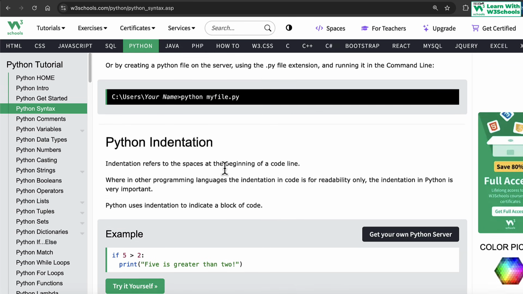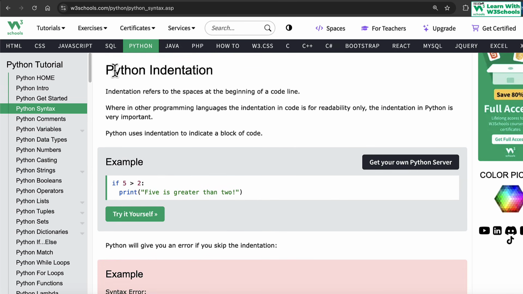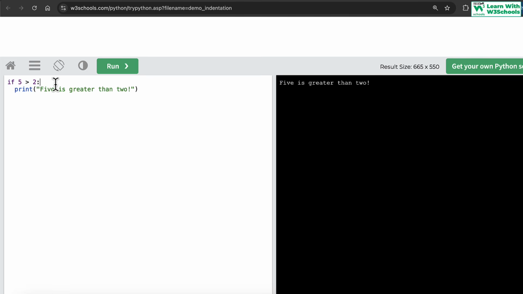Okay, second, the key thing to remember within Python is indentation. We're going to talk about indentation throughout all these topics, because within Python, indentation is quite important. What do we mean by indentation? Indentation means that Python requires a block of code. In other languages, for example, we use curly brackets, so if you open and close them, this is a block of code in Java, C++, C#. In Python, there is no such block of code. There's actually indentation. By indenting the code, we identify that this print statement belongs to this if block.